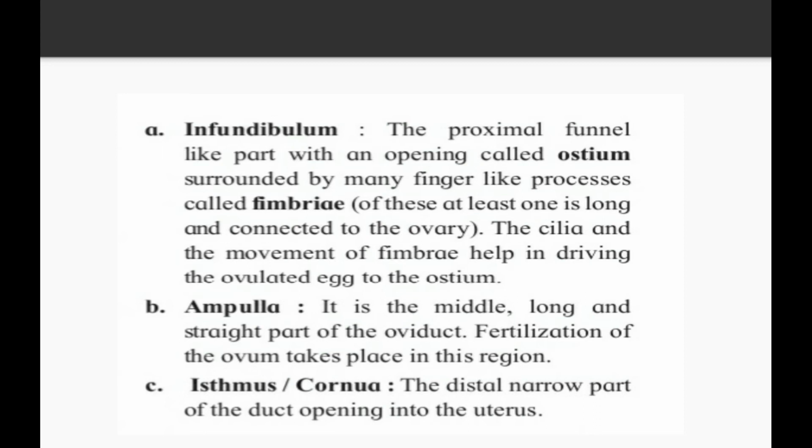Now the second portion is the ampulla. It is the middle, long and straight part of the oviduct. Fertilization of the ovum takes place in this region. So whenever a mature ovum is there and sperms are there, the sperms and ovum meet at a certain point, and that point is said to be the ampulla, where the actual fertilization process is carried out. The third portion is the isthmus. It is also called cornua, the distal narrow part of the duct opening into the uterus. So the connection point between the fallopian tube and the uterus is the isthmus.